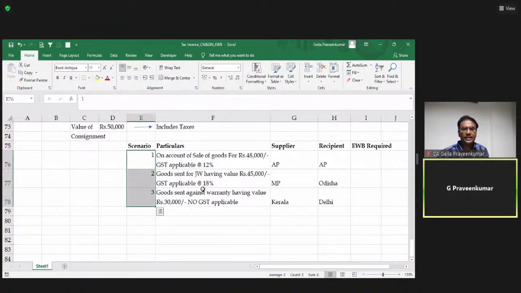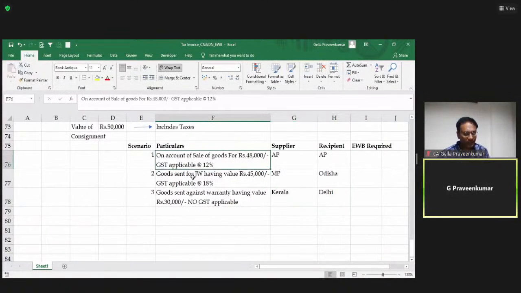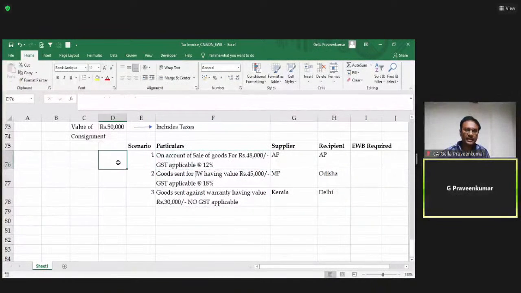Anyone ready with your answer? Please put it in your question window. Let us cross-check and also discuss on that. Scenario number 1. On account of sale of goods for rupees 48,000, GST is applicable at the rate of 12%. Now let me see if there are any answers before we discuss on the answers. Okay. No answers posted yet. We will continue with our discussion.